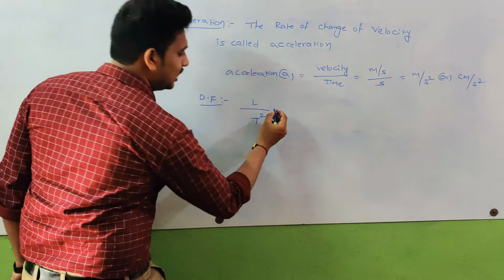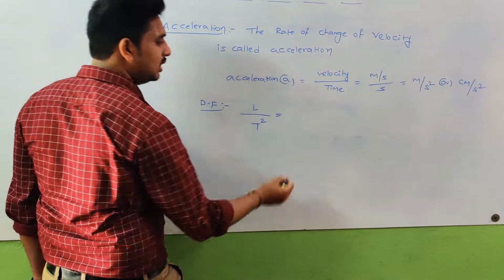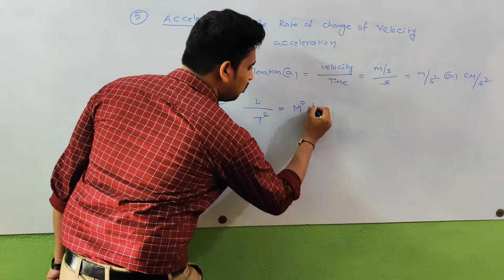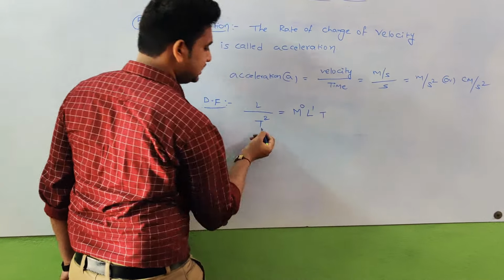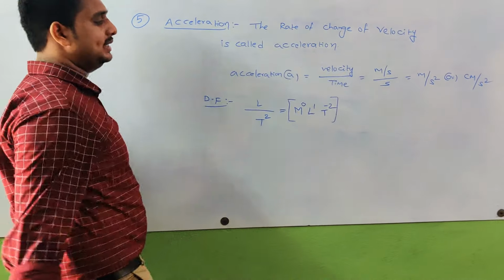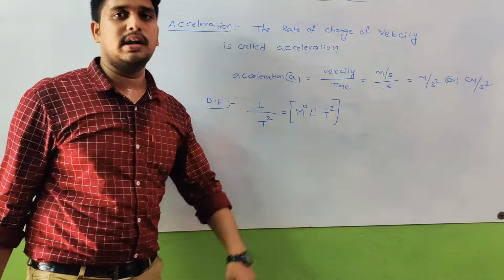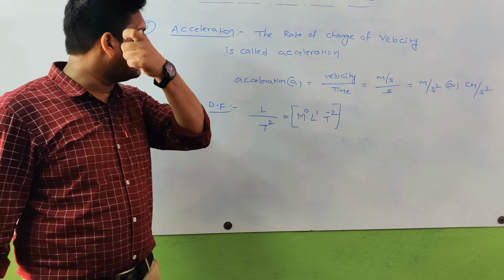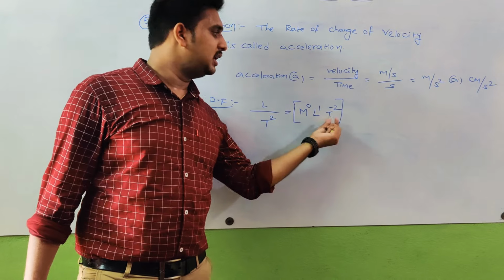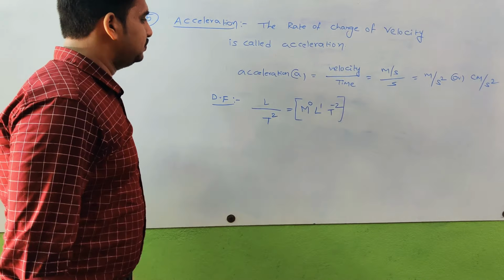L by T square. There is no mass term, so M power 0, L power 1, and T square in the denominator means T power minus 2. That means the dimensional formula for acceleration is M power 0, L power 1, T power minus 2.